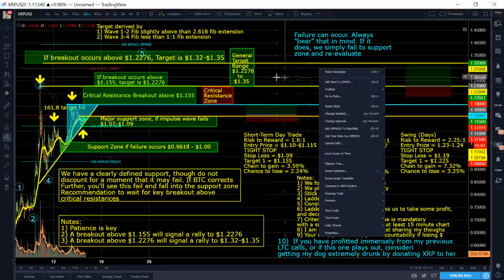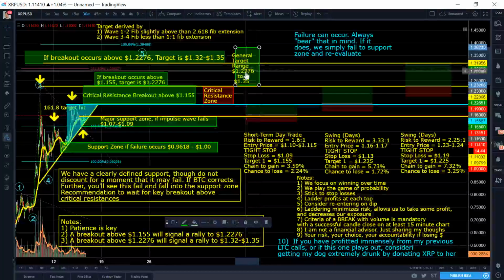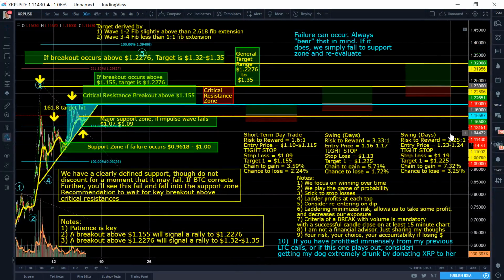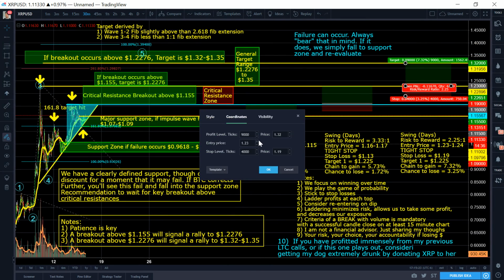Of course, there's tons of different ways and it's always a learning experience, but we try to account for all possible paths, because if we don't account for every possible path, then when things do happen, it surprises us, okay? So if we actually do break out of this critical resistance zone, what will most likely end up happening is this scenario right here, where it will cause a rally from risk to reward right here, 2.25, okay? Your entry is about 123 to 124, breaking above it with a tight stop loss always at about 119, and you'll target the minimum region about 132, right?